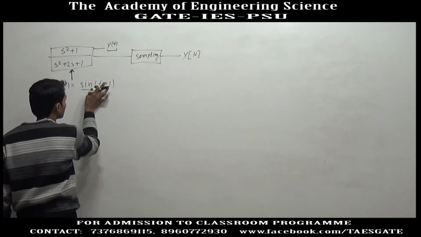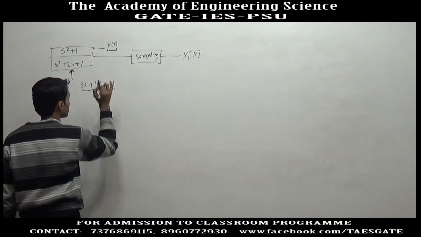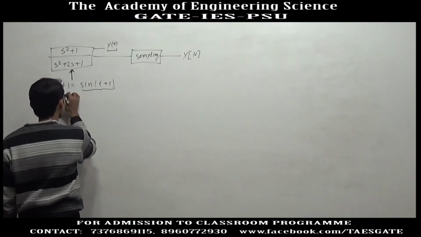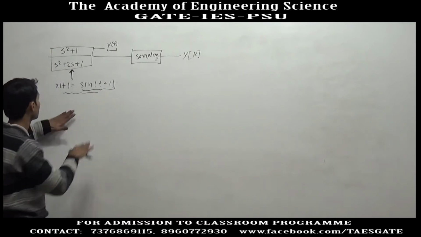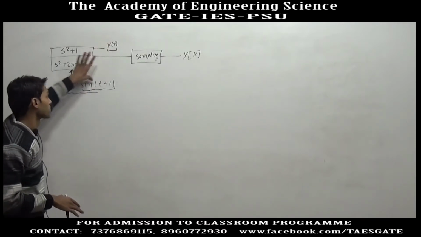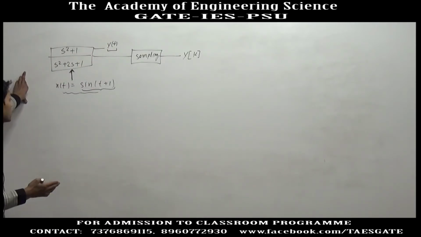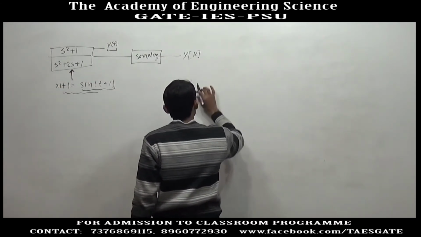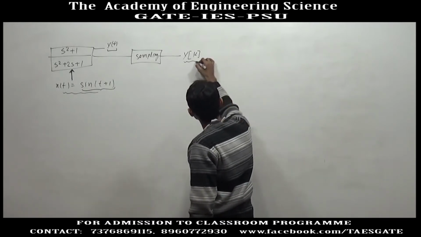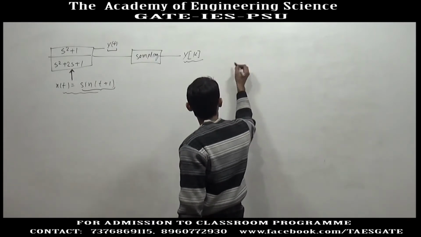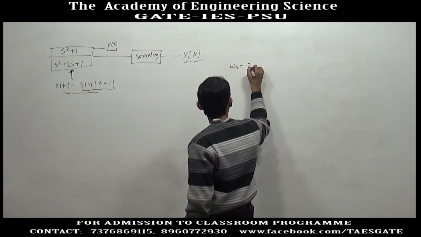So, this is an AC signal of frequency 1 radian per second, but we do not have to sample this signal. We need to give this signal to the system, and whatever output is coming, we need to sample that output. Now, first we need to find out, the options are given. The first option says that yk will always be 0. The second option says yk will never be 0. In the third and fourth options, we have a boundary of 2 radian per second.